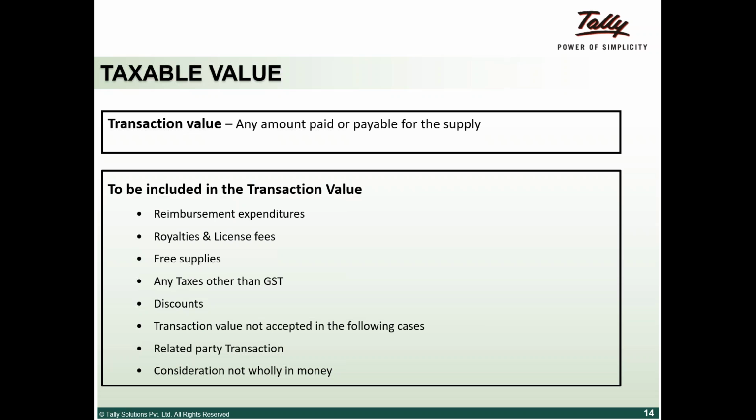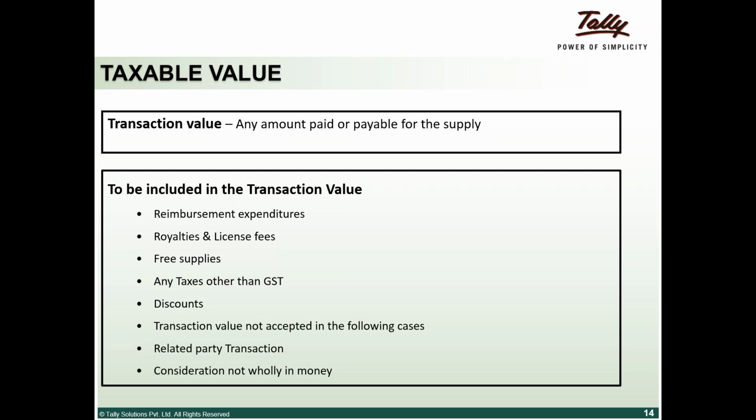For example, if I give 10 and for buying 10 you get another 2 extra, you will need to pay tax on the other 2 also. Any other taxes, for example local body taxes, will also form a part of the taxable value. So they've encompassed everything and made that the base value on which tax should be charged.